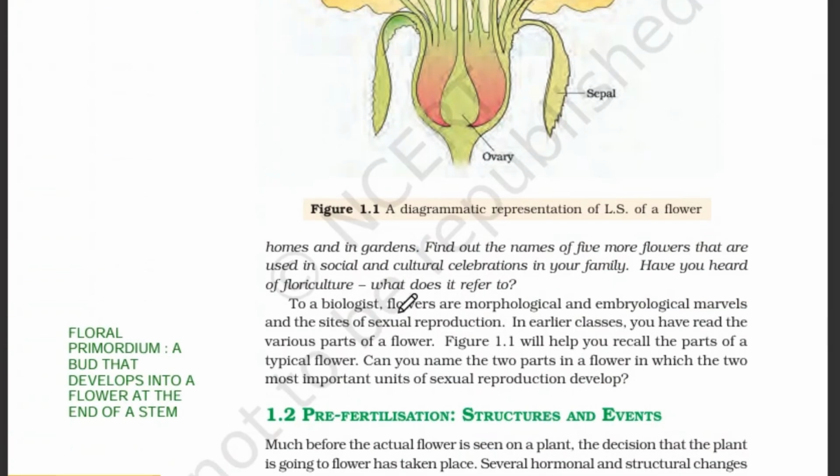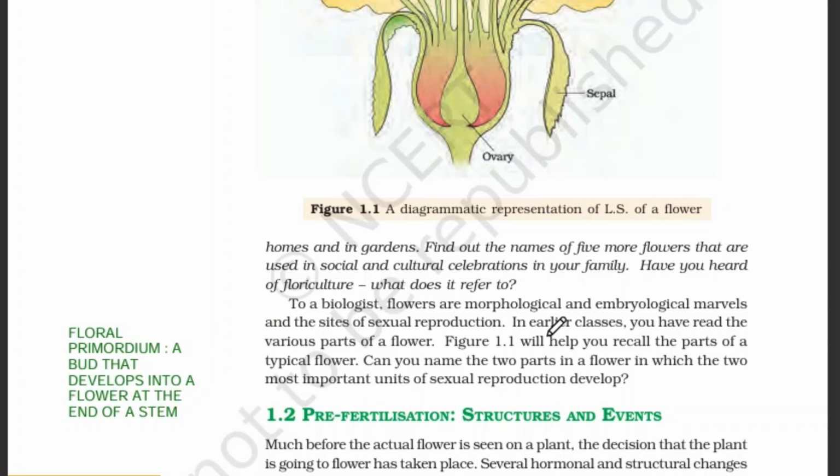And also, from the point of view of a biologist, they are morphological and embryological markers and the sites of sexual reproduction. For a biologist, the structure and the properties of the embryo are very crucial.